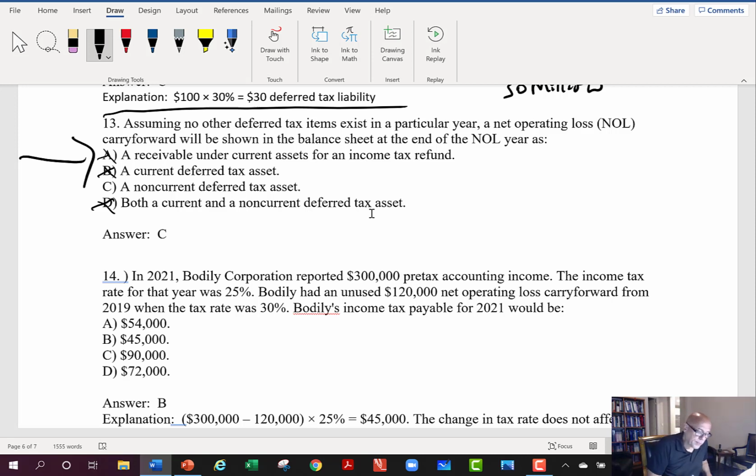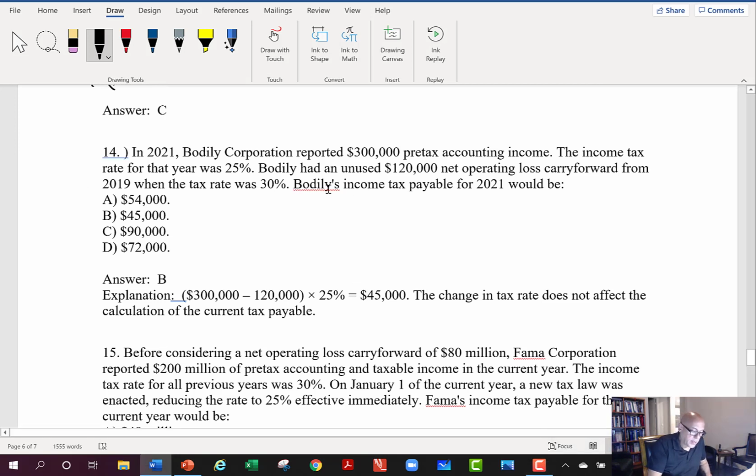So it's not a receivable. It is a deferred tax asset. We're thinking that in future years, we're going to have future income that we'll be able to shield from tax using that net operating loss. And in this class, it'll always be a net operating loss carry forward.